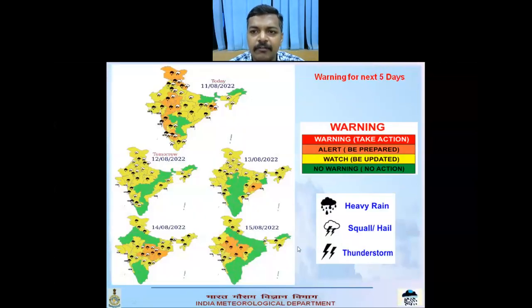Coming to the warnings for next week, the northwestern states are likely to receive heavy rain along with squall and hail in some of the states, as well as the northeastern states like Nagaland, Manipur, Mizoram, and Tripura, along with Assam and Meghalaya, Gangetic West Bengal, and Odisha, as well as Andhra Pradesh, are likely to receive heavy rainfalls during 12th as well as 13th.